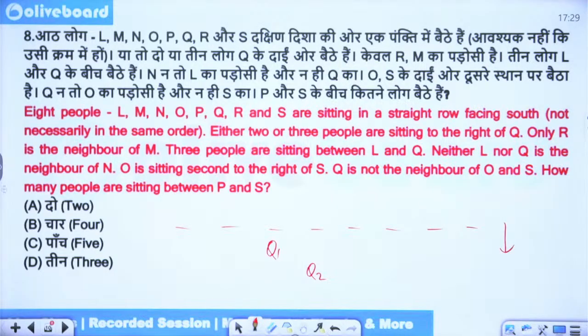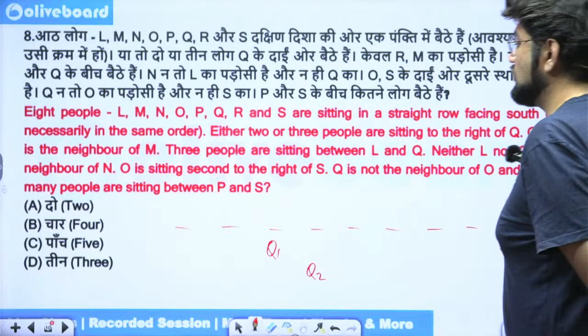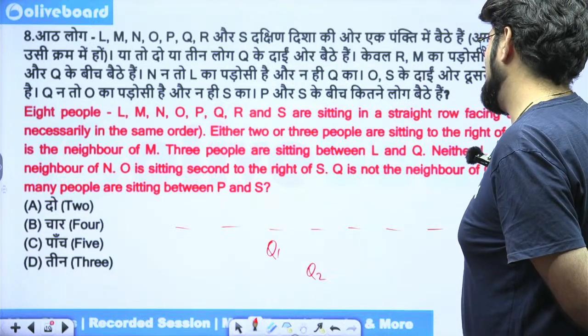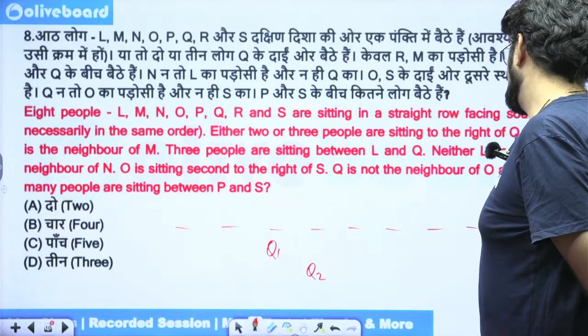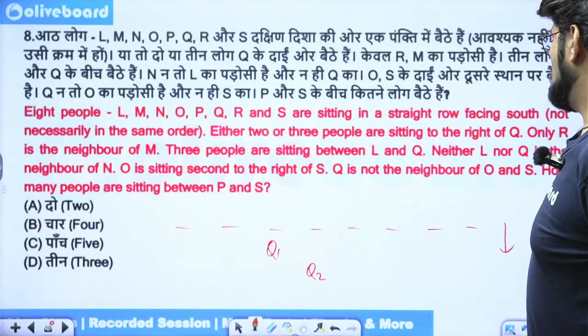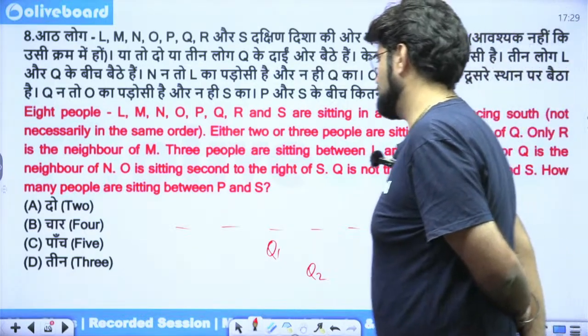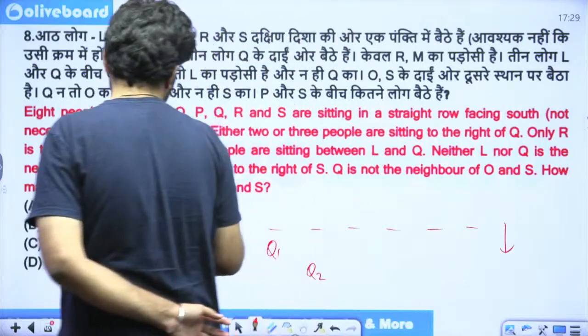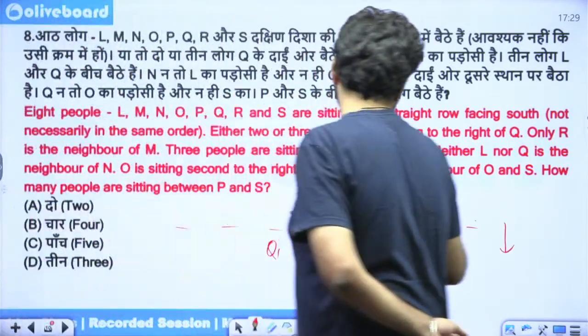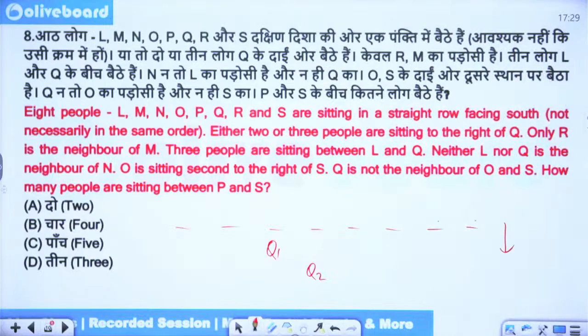Only R is a neighbor of M, okay. Only R is a neighbor of M. So we can have M and R. That means M and R are sitting here. M is at one of the ends, right? We'll not draw where, because we'll have to have 4 cases then.